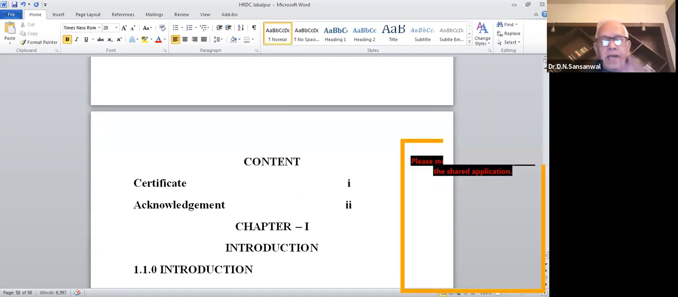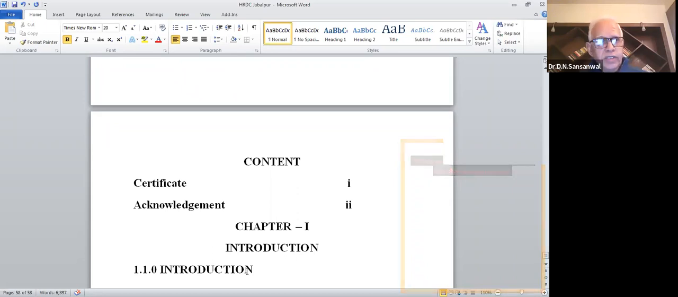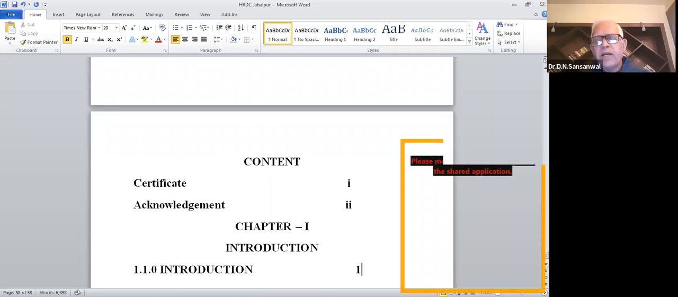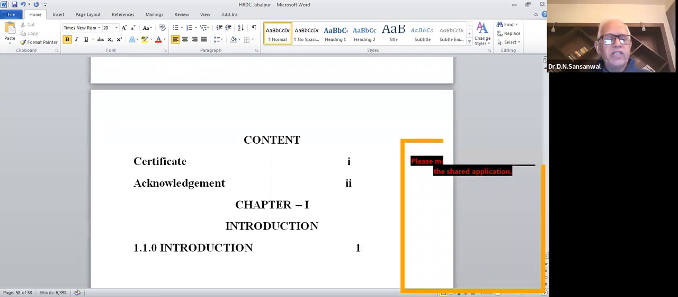Okay. And in this introduction, when you are writing, you have to write the page number. Because your chapter name is introduction, and this is the introduction of that particular chapter. So here you can write the page number, whether it comes on the first page or on the second page, whatever it is. If it comes on the first page, you can write first page.